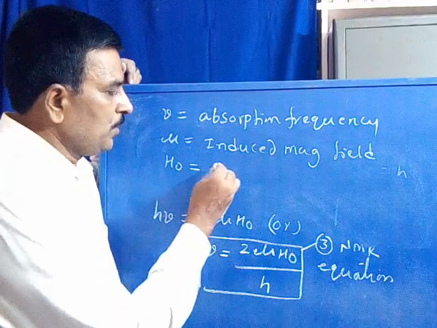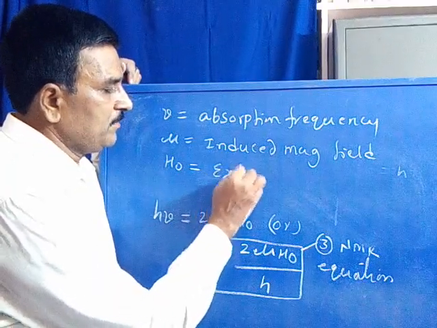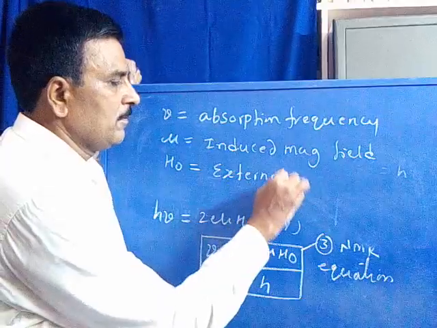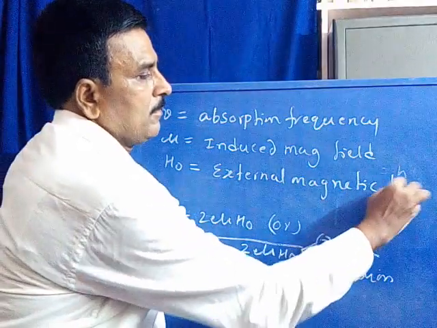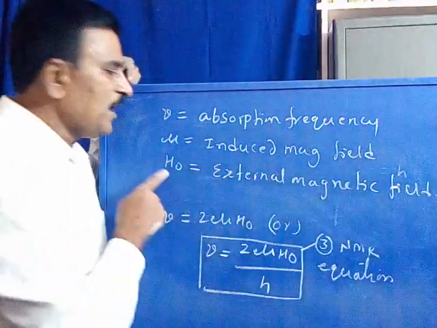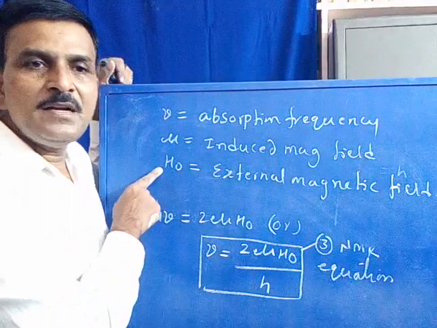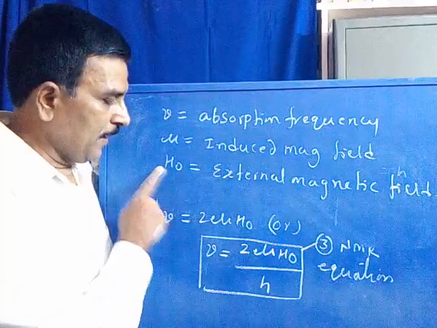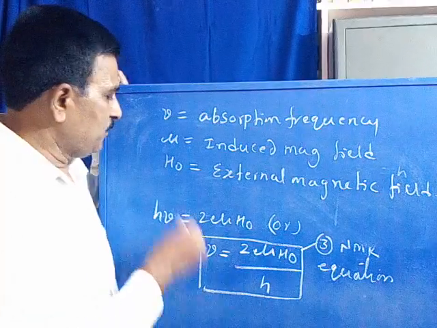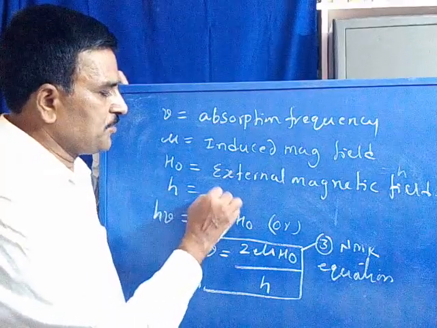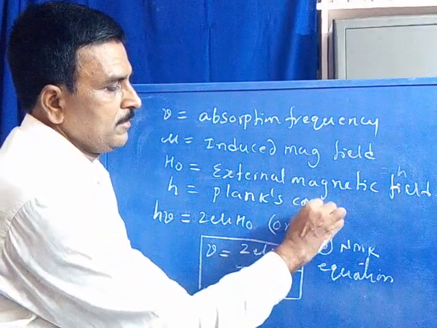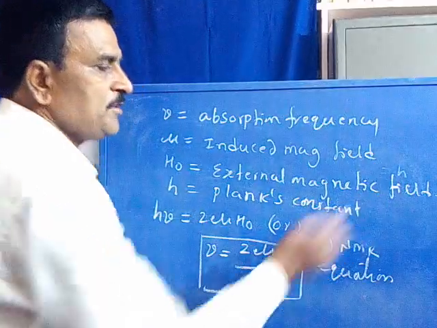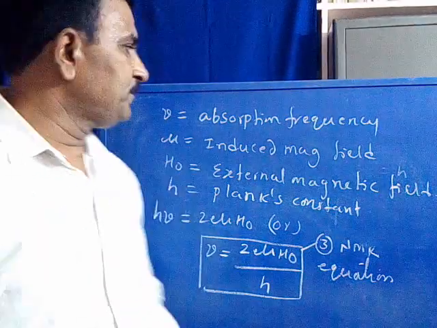H0 is equal to the external magnetic field which we apply to spinning nuclei. Now coming to the h value. h is the Planck constant.